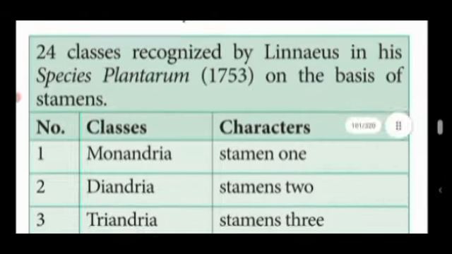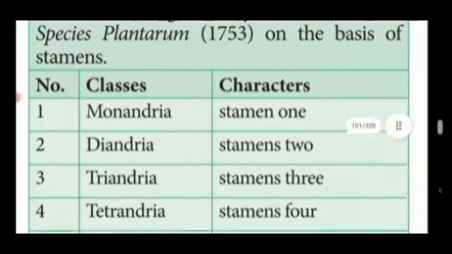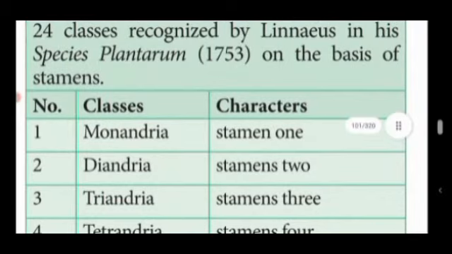He published his artificial system of classification in Species Plantarum. In this book, he listed and described about 7,300 species and arranged them in 24 classes, mostly based on their stamen characteristics.